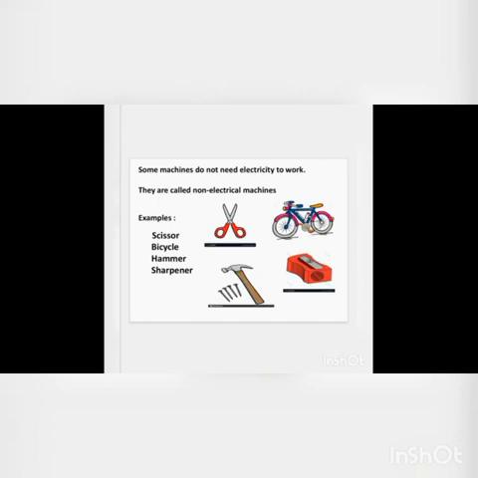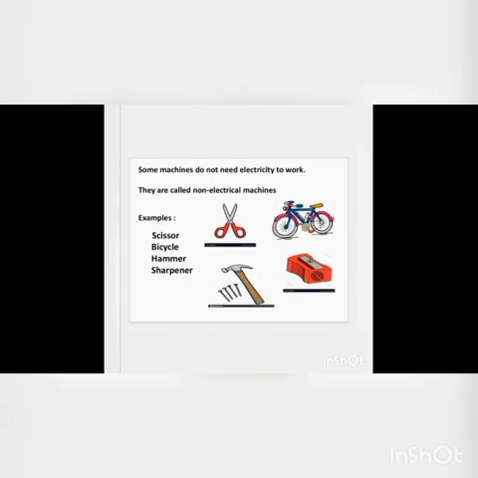Here we have some non-electrical machines. What is meant by non-electrical machines? Some machines do not need electricity to work. They are called non-electrical machines. Examples: scissors, bicycle, hammer and sharpener. These machines do not need electrical power to do their work.